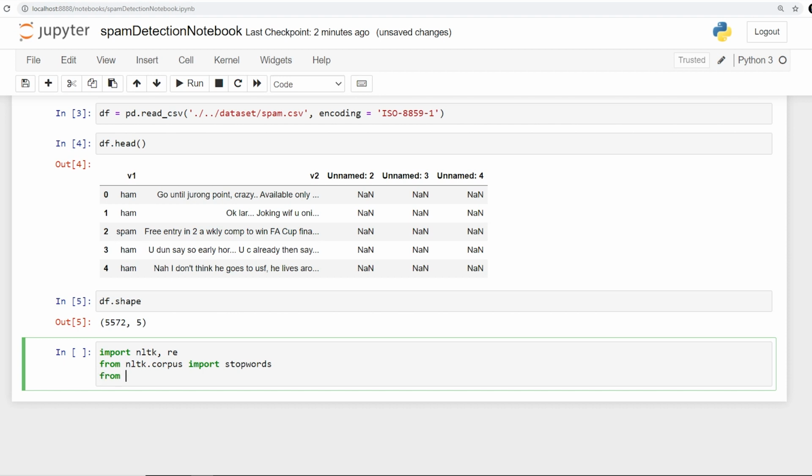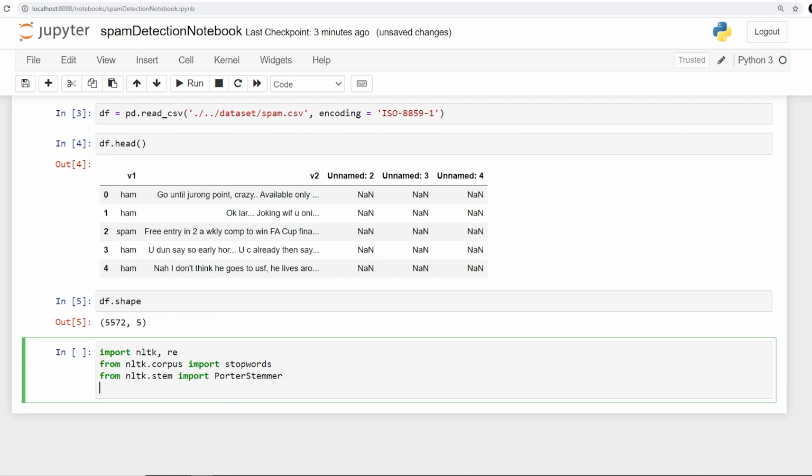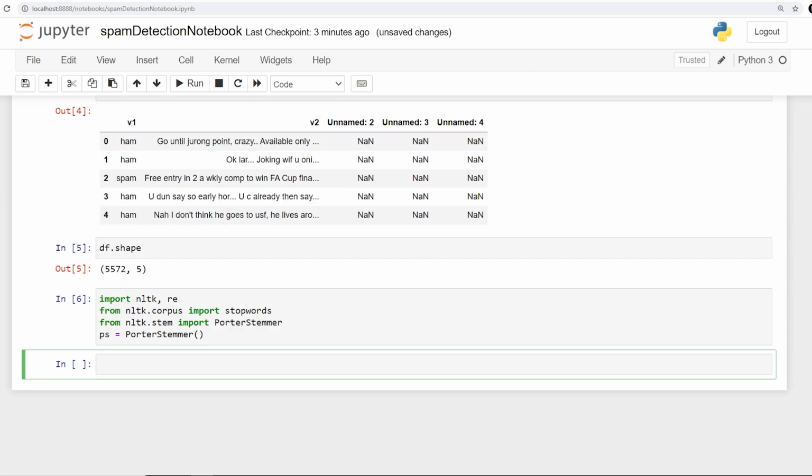So I'm going to say from nltk.stem, I'm going to import the Porter stemmer. Okay, so that is one of the most commonly used stemming mechanisms, and here I'm going to say stemming is equal to Porter, or I can just say PS. Okay, so makes things quite easier. So PS is equal to PorterStemmer. So I'm just initializing the object of it.